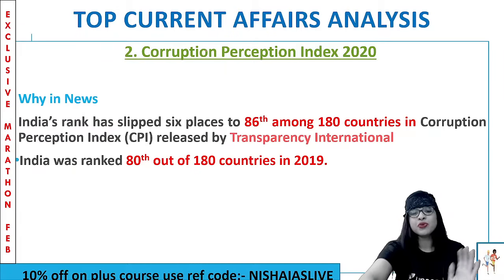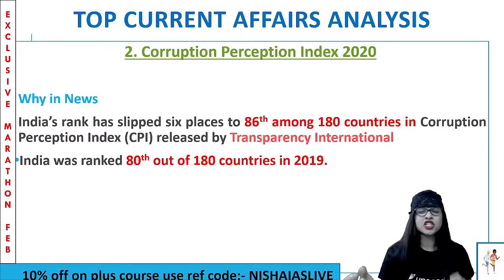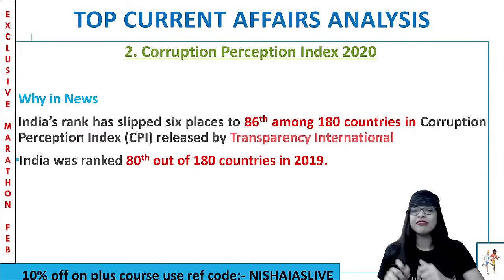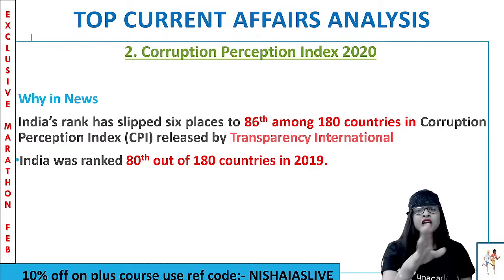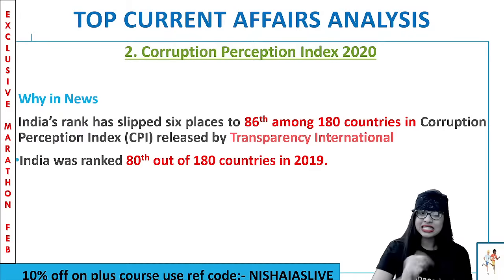Corruption Perception Index 2020. So why are we studying this? Let's quickly have a look into it. Not even 5 minutes, I'll take only 4 minutes for this topic. Here we go. Why did we study this? Recently, in the month of Feb 2021, our country India slipped 6 places among 180 countries, guys.